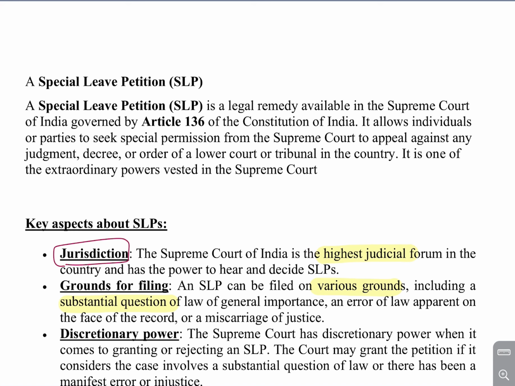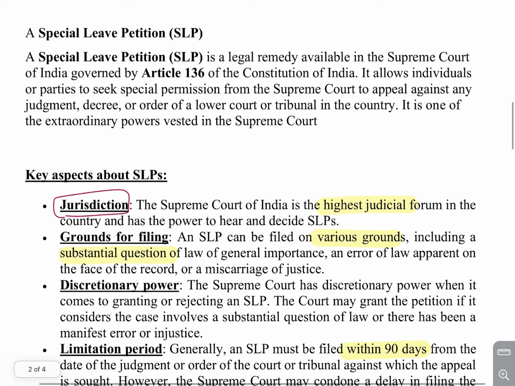So special leave petition, what does it say? It allows you to file your case in Supreme Court against the order of any court, right? And it is issued under Article 136.